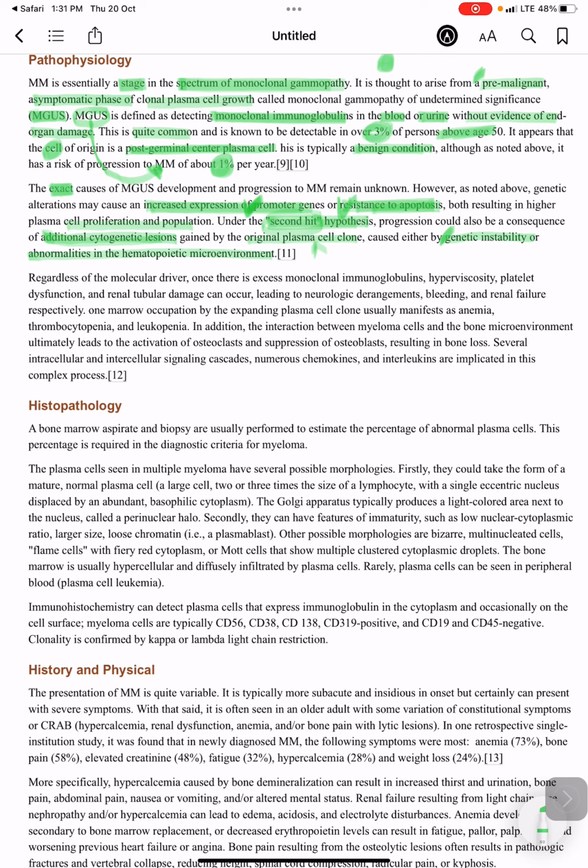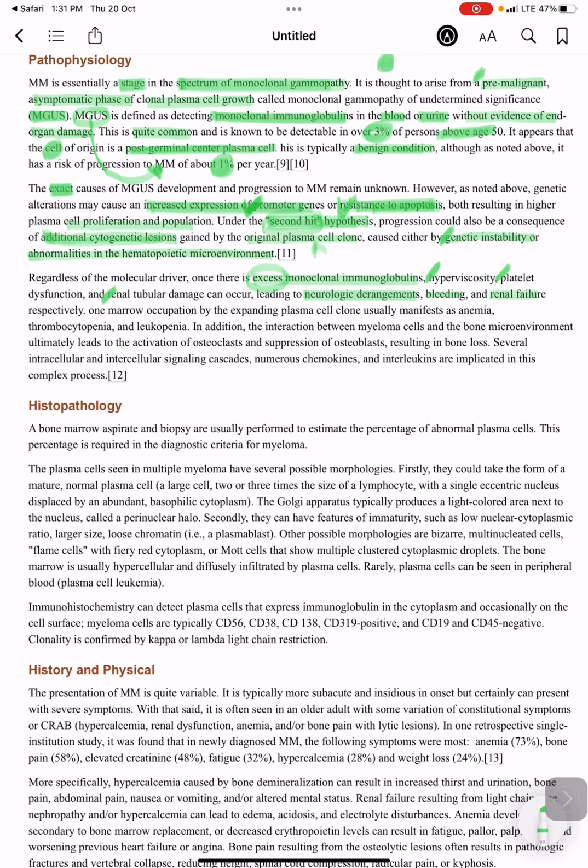Regardless of the molecular driver, once there is excess monoclonal immunoglobulin, there will be hyperviscosity, platelet dysfunction, and renal tubular damage, leading to neurological derangements, bleeding, and renal failure respectively.